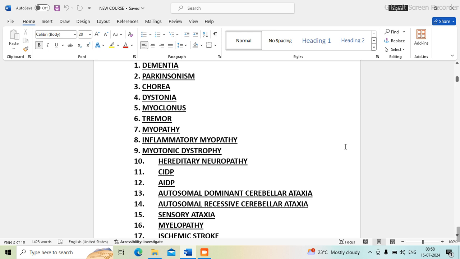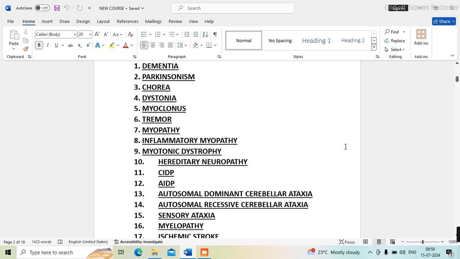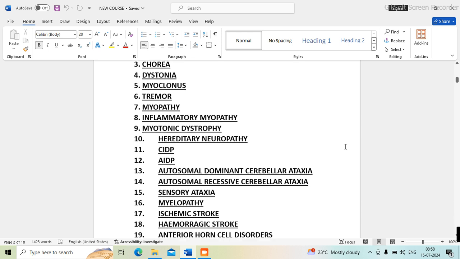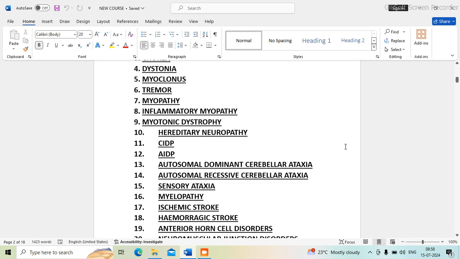Then a patient with tremor can be given in the exam for the short cases, and a myopathy case will come as a long case. In myopathy the cases can be dystrophinopathy, LGMD, and the inflammatory myopathy is a separate case. Myotonic dystrophy is also given as a case.